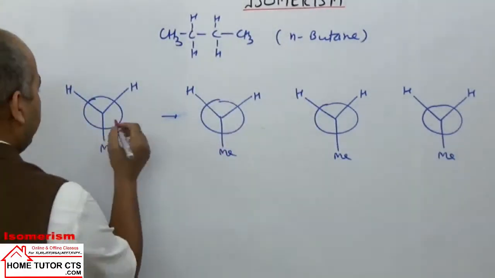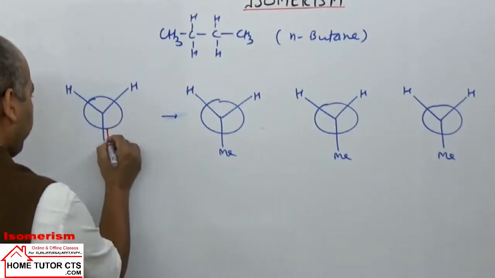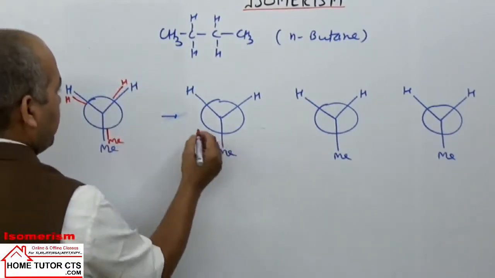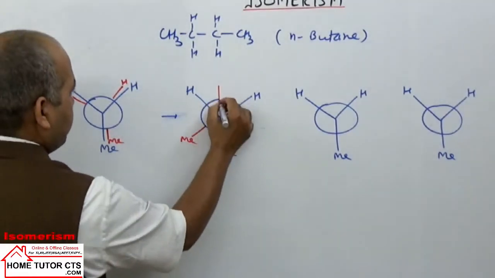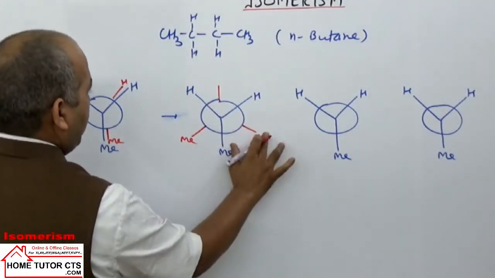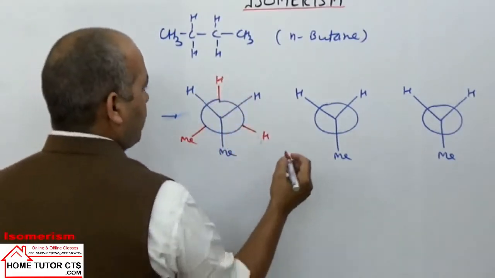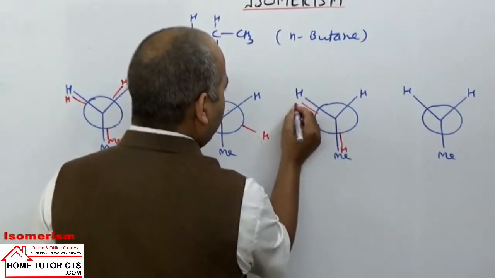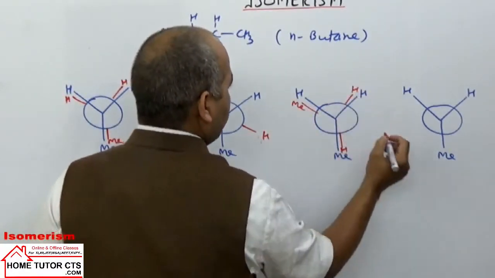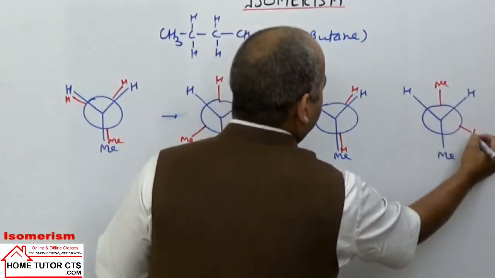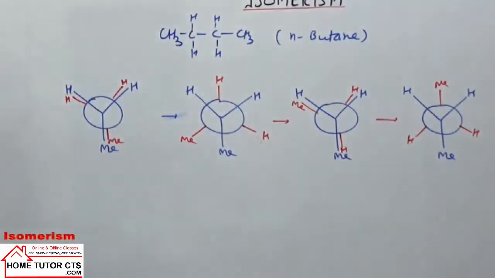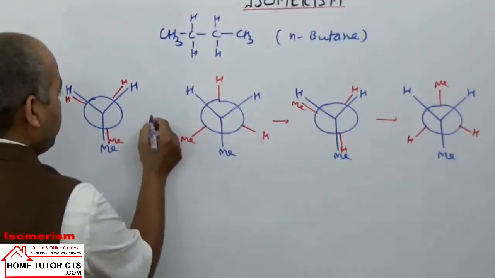Let us take the rotating back carbon. On the back carbon the groups are methyl, hydrogen, hydrogen. Next we can take hydrogen, methyl, H. Next it is methyl, H, H. These can be taken as different conformations of butane, drawn here by rotating the back carbon.